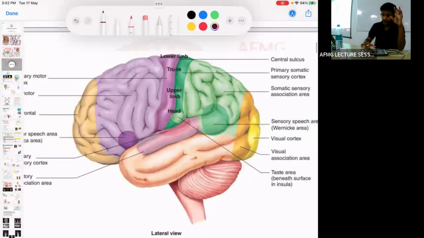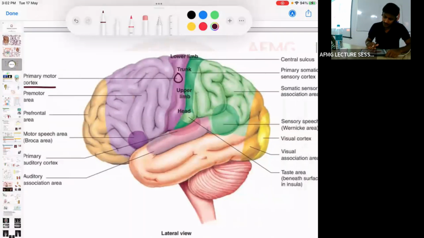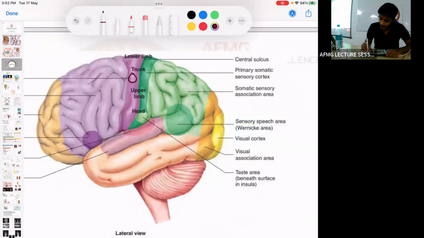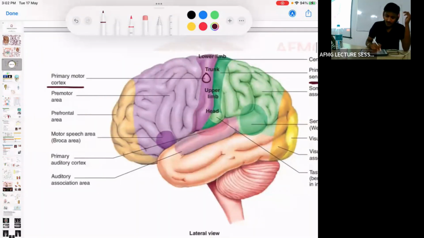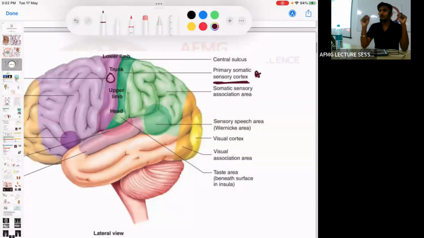So here, if I talk about the violet color one that you can see, this is the primary motor cortex, whereas behind it is the primary somatosensory cortex. So anteriorly कौन सा cortex होता है? Motor cortex. Anteriorly it is the primary motor cortex, and posteriorly it is the primary somatosensory cortex.